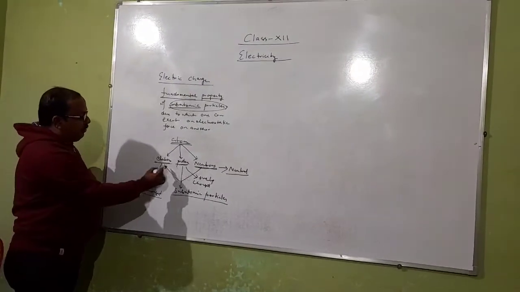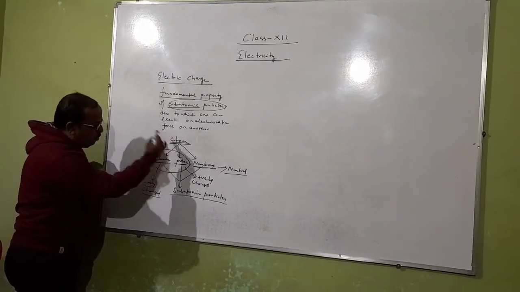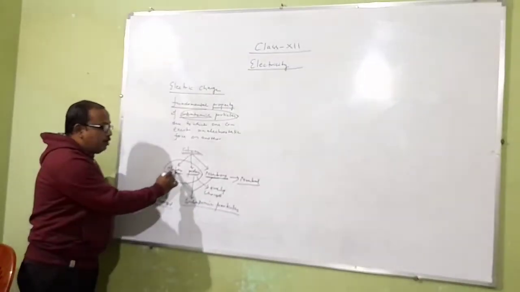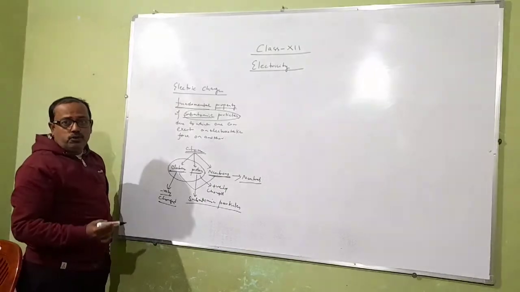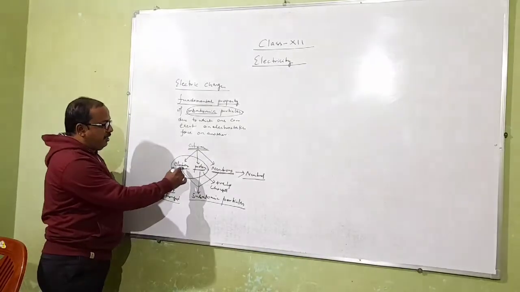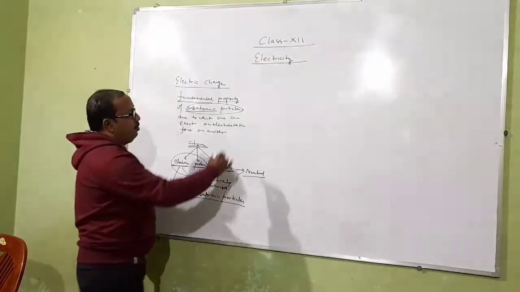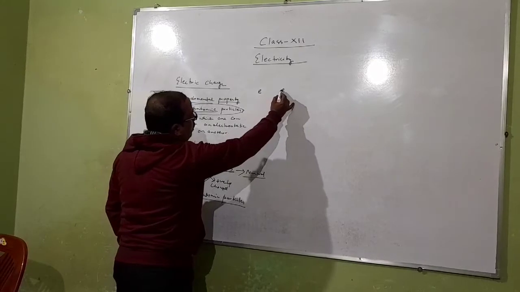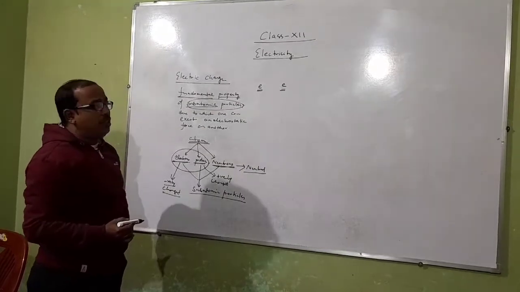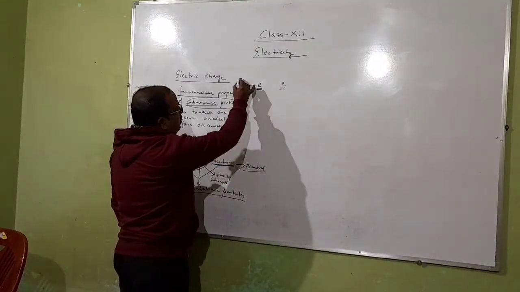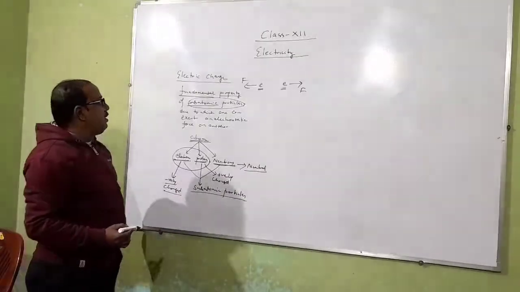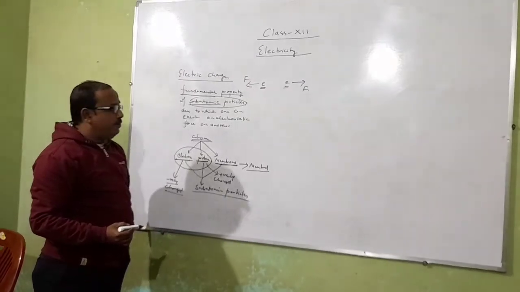So charge is the fundamental property of these two subatomic particles, electron and proton, due to which one subatomic particle can exert an electrostatic force on another. Explain it by taking two electrons as an example. Suppose when two electrons are brought closer to each other, they are negatively charged, meaning they have similar charge, so they repel each other by an electrostatic force F. So here the electrostatic force is repulsive in nature.